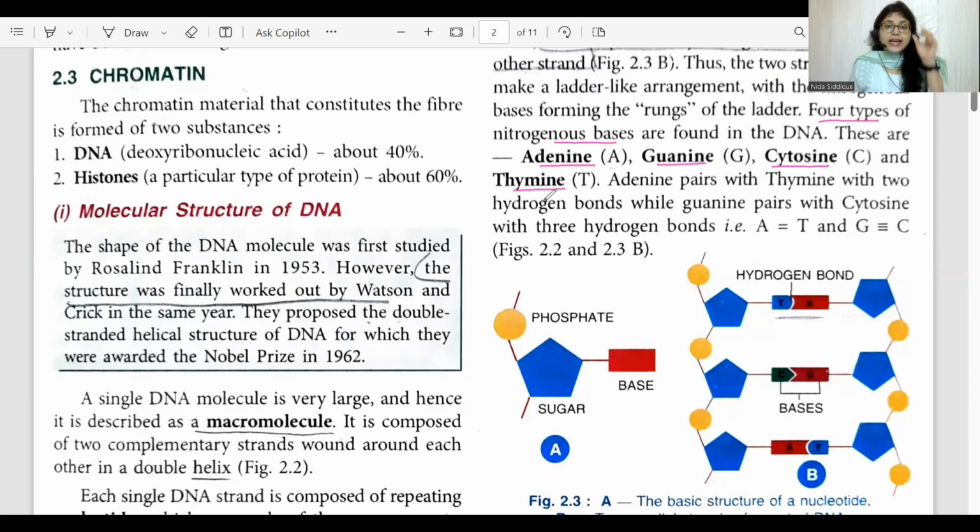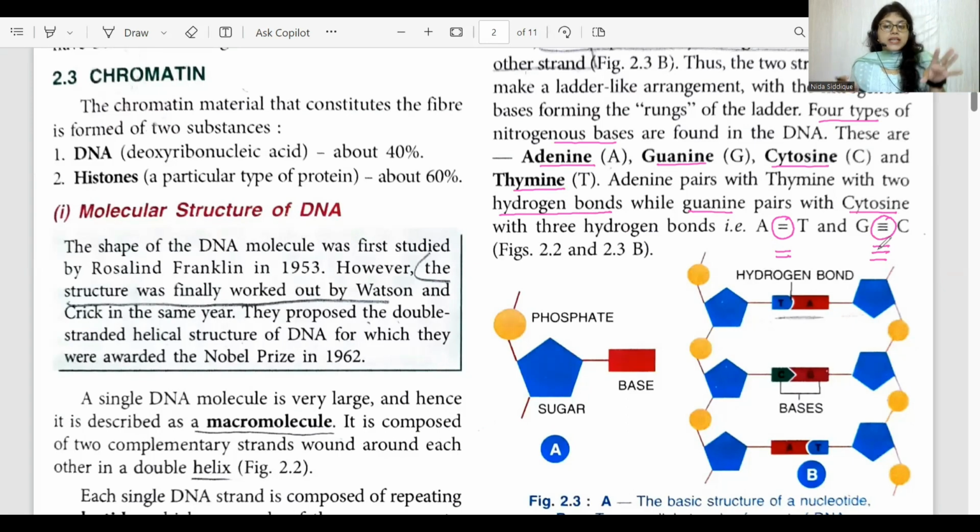Adenine always binds with thymine, with two hydrogen bonds, as these two lines represent. Guanine and cytosine bind to each other with three hydrogen bonds, as these three lines indicate.